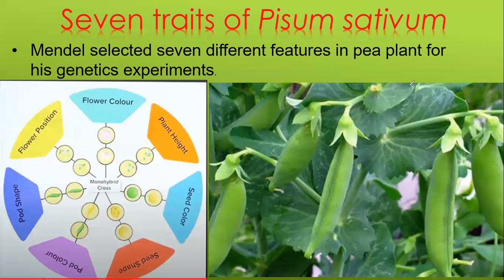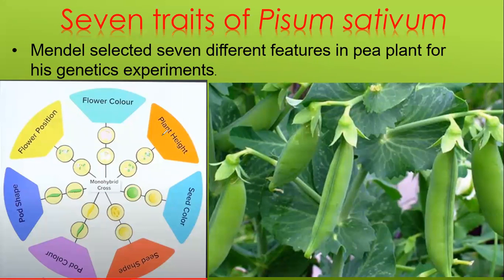Okay, let's continue. So Mendel selected 7 different features in pea plants for his genetic experiment. And let's look at what all features he selected. Look, plant height. The first feature was plant height.